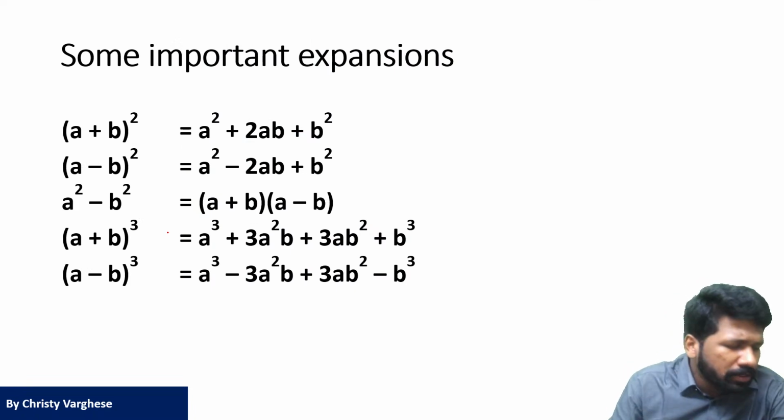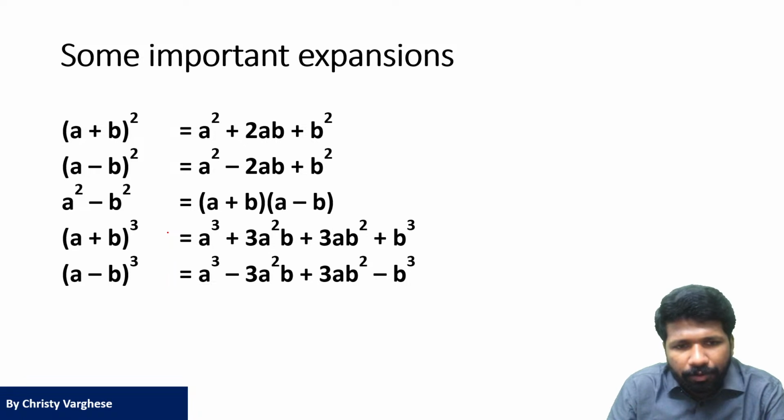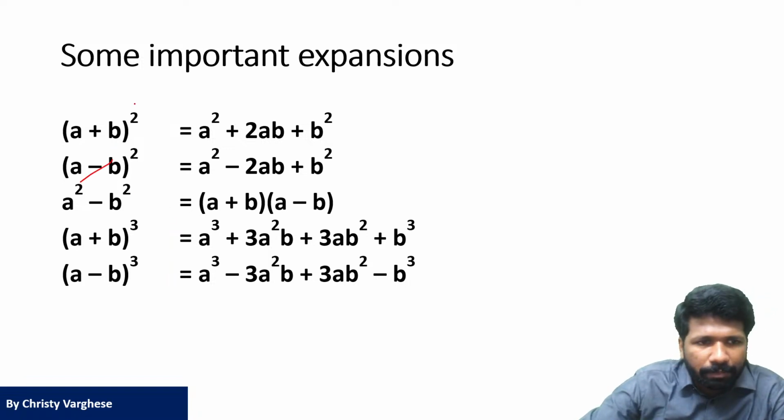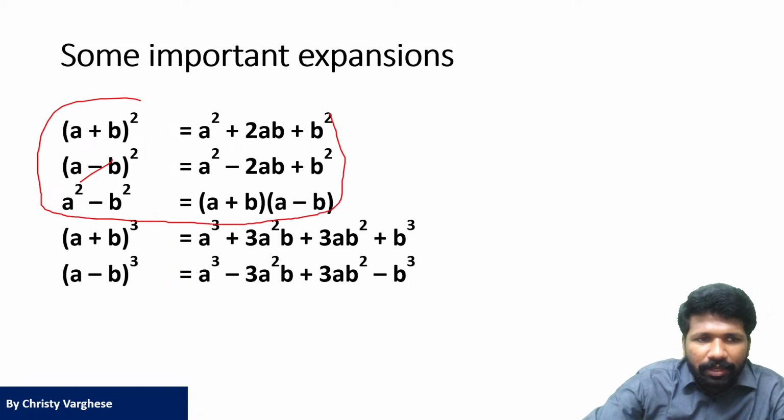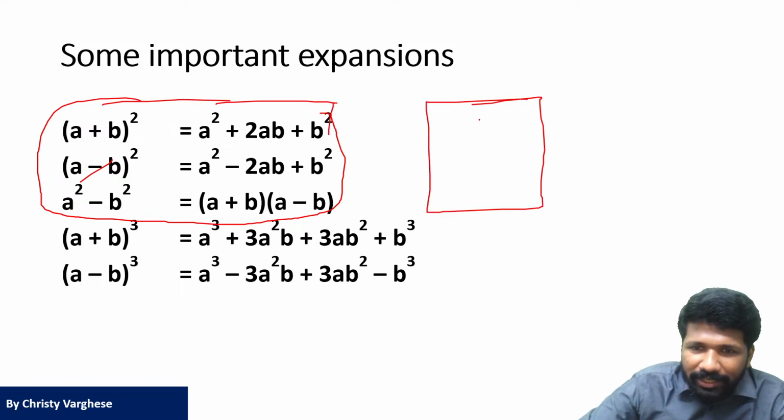And for powers and cubes, these identities also, hope all of you remember. Some questions need this also. So at least the square identities you should know: (a plus b) the whole square, (a minus b) the whole square, a square minus b square. These things also can be understood in a proper logical way using squares and rectangles. Due to lack of time today I am not discussing it.